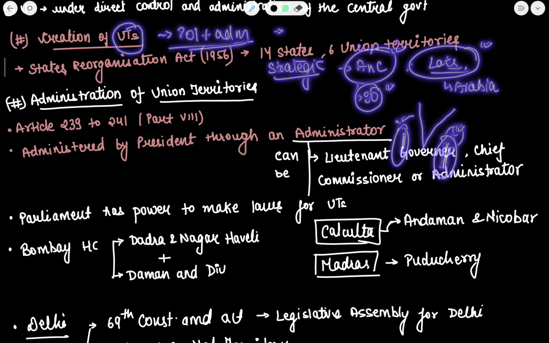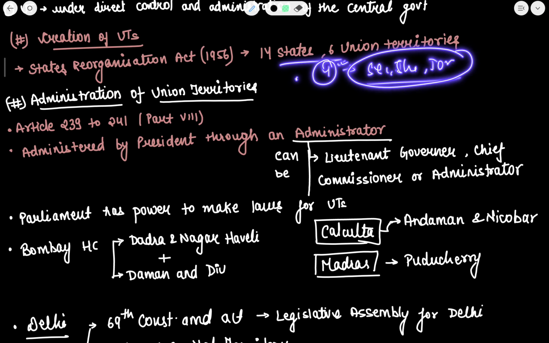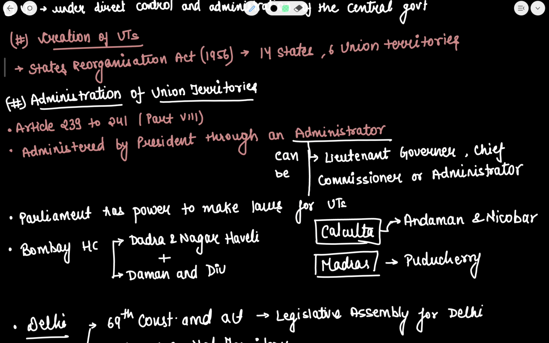Backward territories and areas are also a criterion. We have seen there are four types of tribes in Andaman and Nicobar, such as the Sentinelese, Shompen and Jarawa tribes. These are the tribes which reside in India. So various criteria are there for the establishment of union territories. Now let us see the administration of union territories.